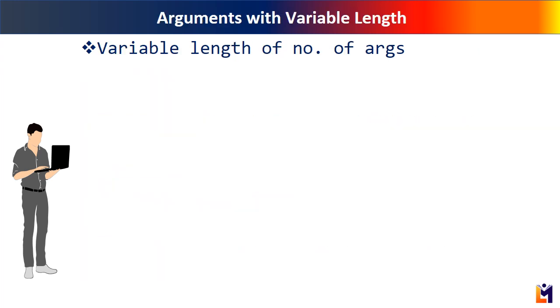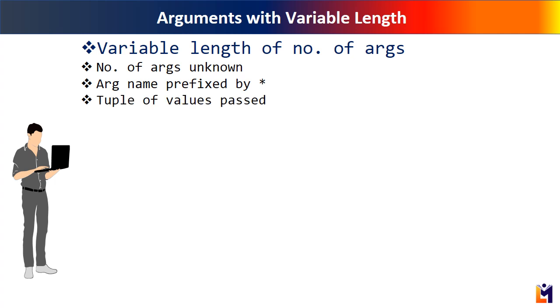Sometimes you are not sure as to how many arguments will be passed to a function by the calling environment, either the interactive shell or the script. To accept arbitrary number of values, put a star before the name. Inside the function, it will become a tuple of the values passed.